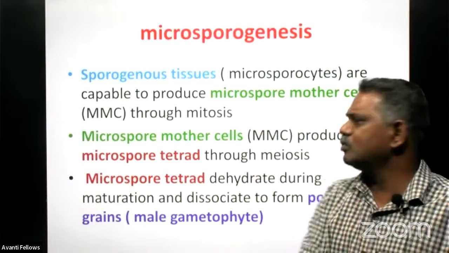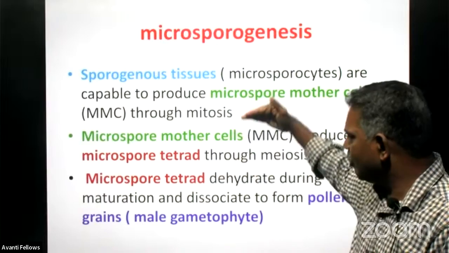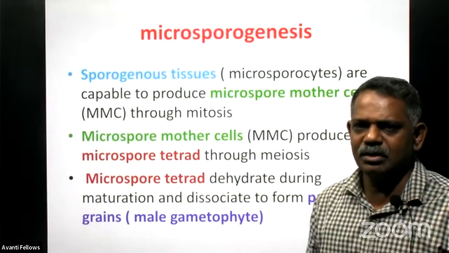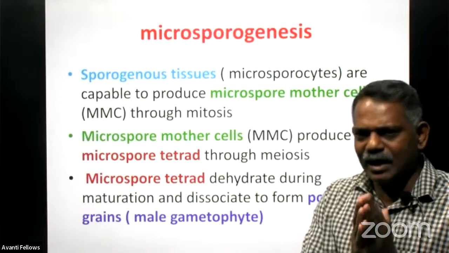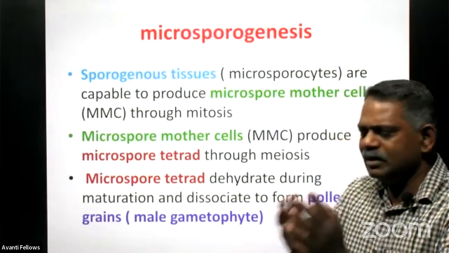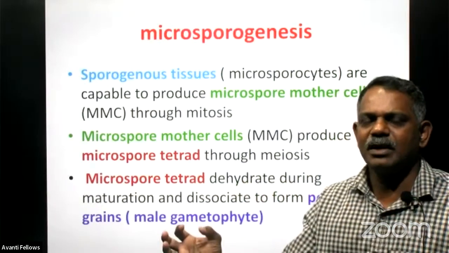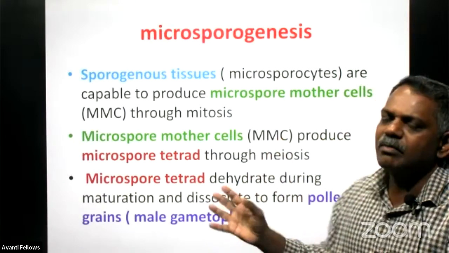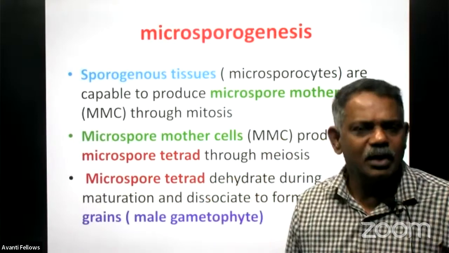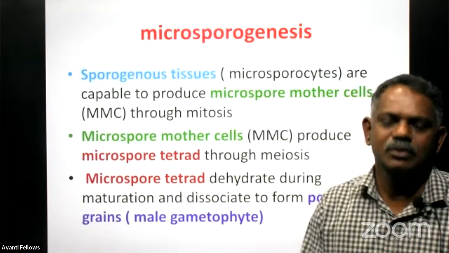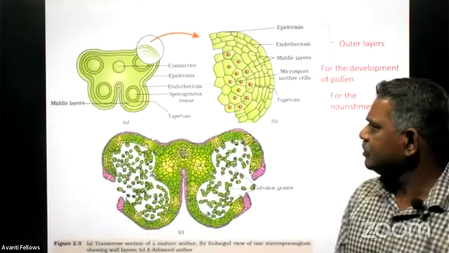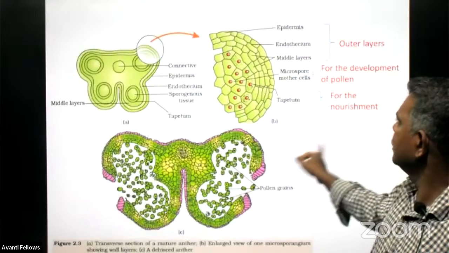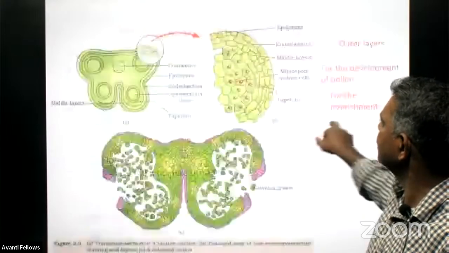And this microspore mother cell again goes for meiotic division and produces a haploid tetrad, and this haploid tetrad will be separated, and that develops to become the real male reproductive gamete called the pollen grain or the microspore, right? And this is the thing we discussed earlier, right?